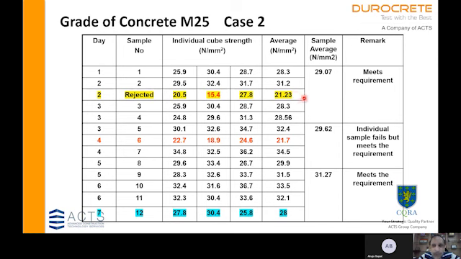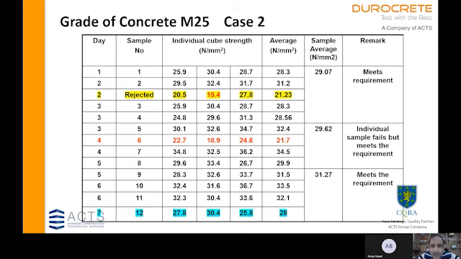So automatically the first sample cast on day 3 becomes our sample number 3, and second sample cast on day 3 becomes sample number 4. So if we look at the mean of these 4 samples, we get a value of 29.07. So all the 4 samples individually meet the requirement, and as a group also meet the requirement.